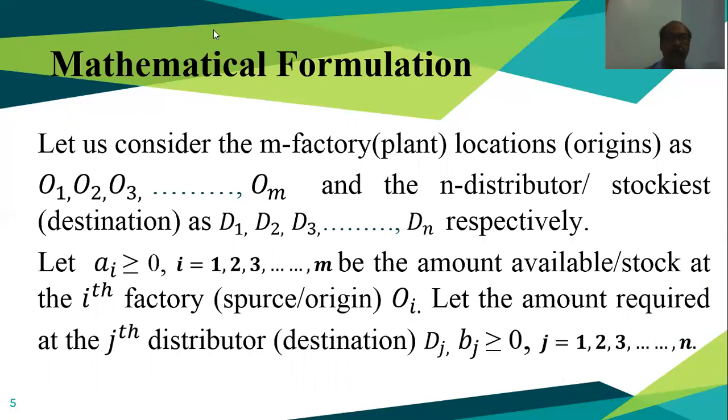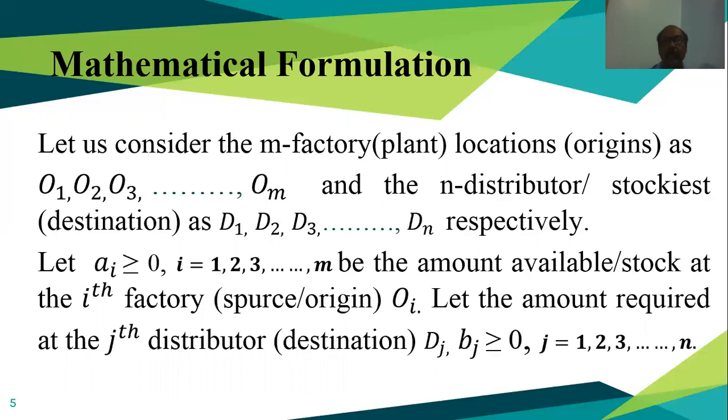So now the mathematical formulation of the transportation problem. Let us consider we have m factories or plants. That means we have m sources or origins, and we call them O1, O2, O3, ..., Om. That is the m number of plants, origins, or sources.